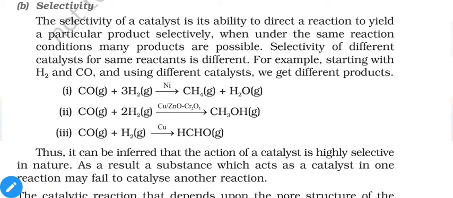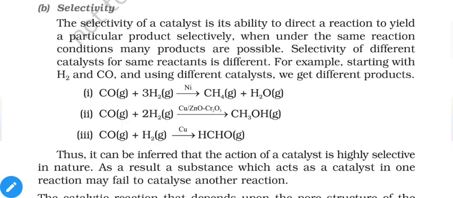A few examples are mentioned for the same reactants, CO and H2. As we can see, with nickel it gives methane and water, with copper and zinc oxide and chromium oxide it gives methanol, and with copper only it gives formaldehyde. So we can say that reaction directions are highly influenced by the catalyst. The same reactants give different products with different catalysts. Thus, it can be inferred that the action of a catalyst is highly selective in nature, and as a result, a substance which acts as a catalyst in one reaction may fail to catalyze another reaction.